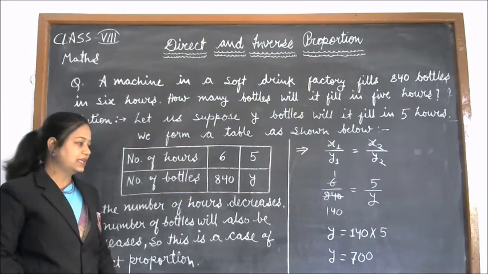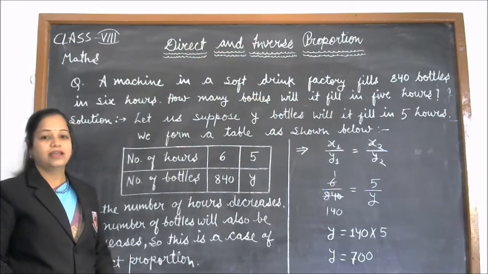Means the machine will fill 700 bottles in 5 hours.